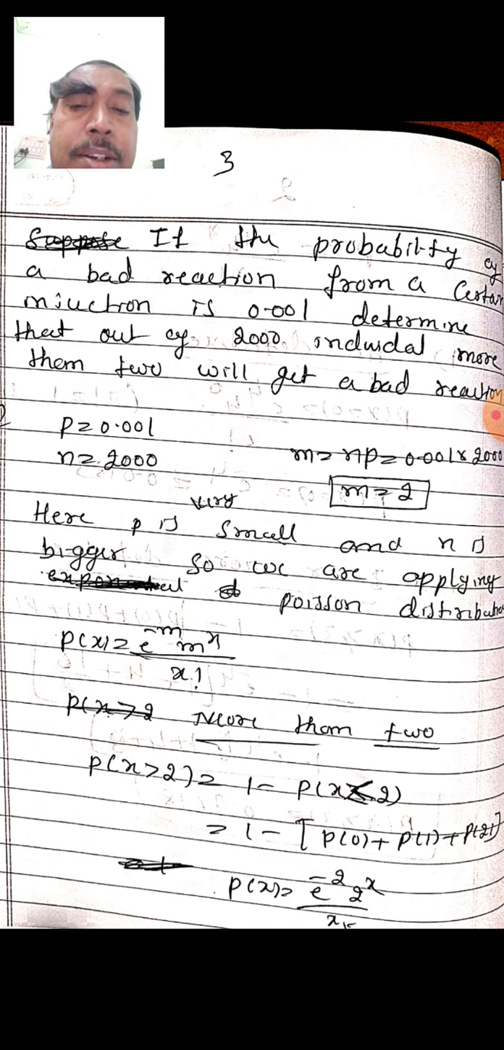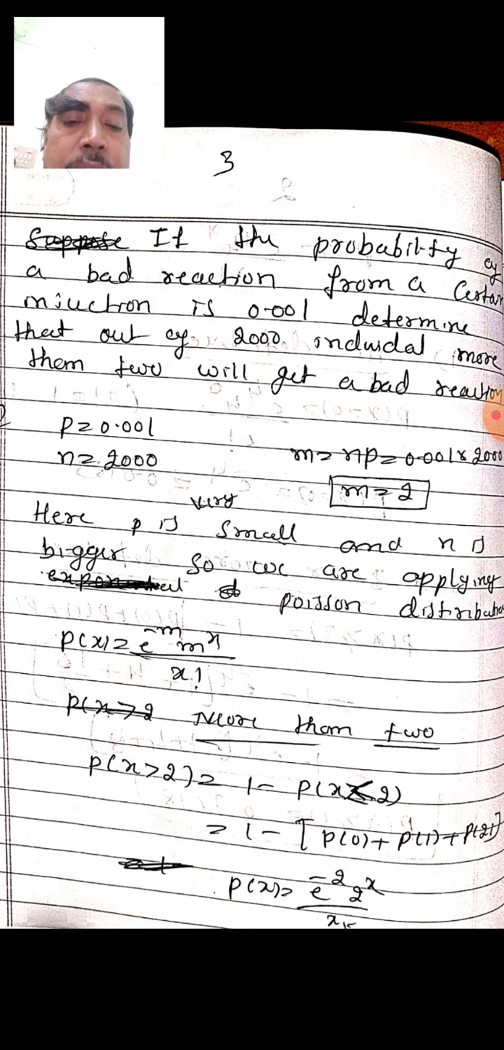First, write the data. Probability is 0.001, n is 2000. You see in this problem, the probability is very small and n is 2000, a bigger value. Where p is smaller and n is bigger, you apply the Poisson distribution. First, find the m value, where m is equal to n into p. 0.001 into 2000, so m is equal to 2.